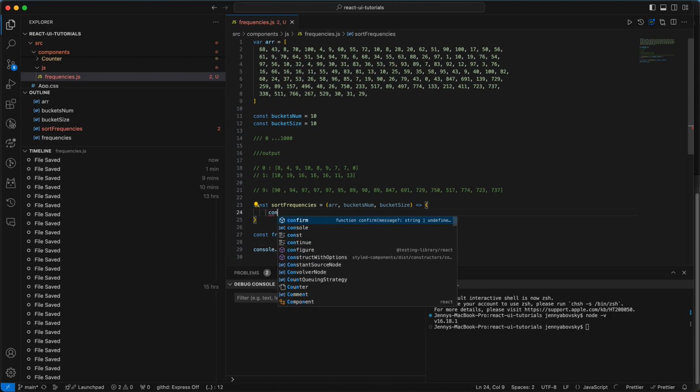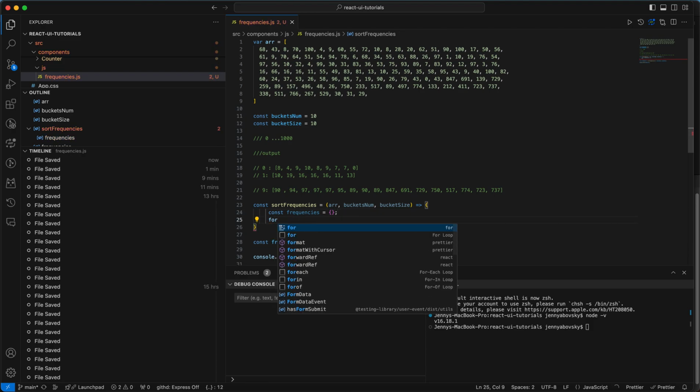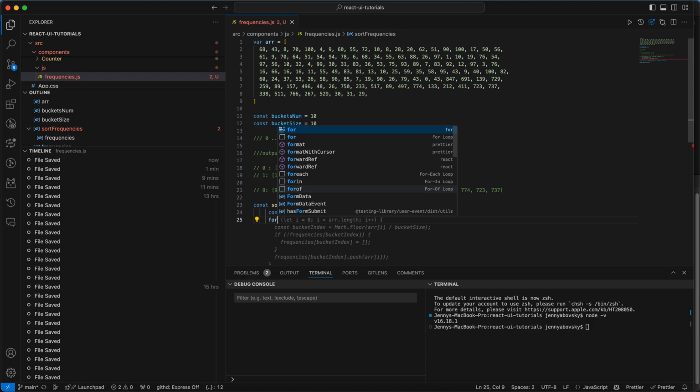We'll have a result that we will call frequencies, and it will be our map. Now we go over our array in a for loop.